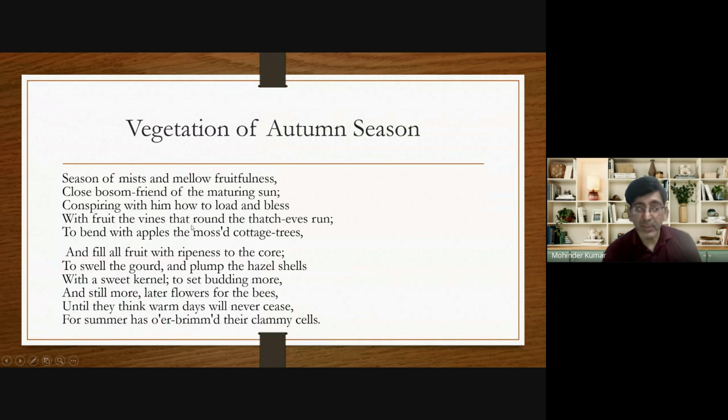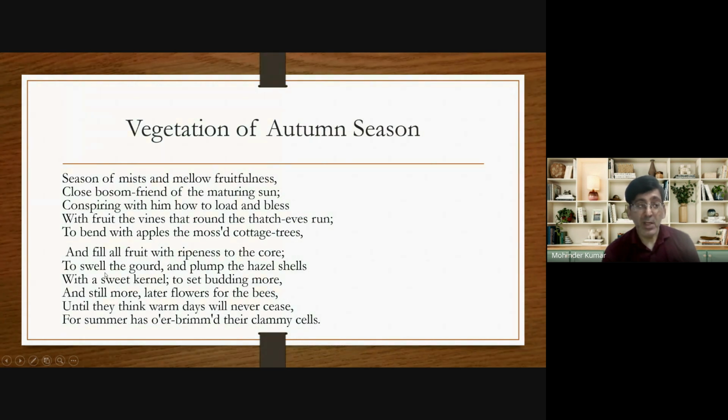From these lines, you can understand that John Keats presents autumn as a season of fruitfulness. There are fruits everywhere, and all the fruits get ripened. And that's why he says, and fill all fruit with ripeness to the core. To the core means completely. John Keats says that in the autumn season, all the fruits get completely ripened to the core.